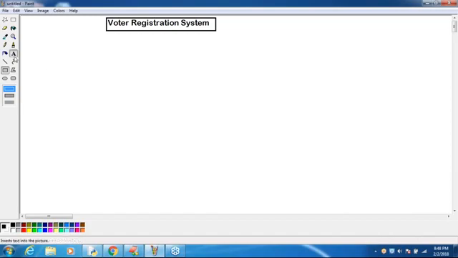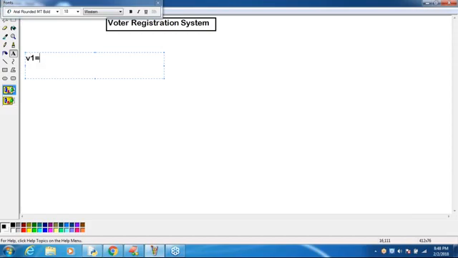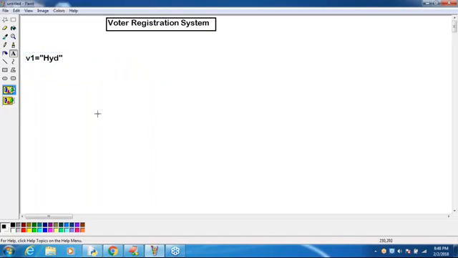Sir, for the first voter, he provided the city name as Hyderabad. Are you getting that? Voter 1 provided the city name as Hyderabad. Then immediately, sir, an object will be created.